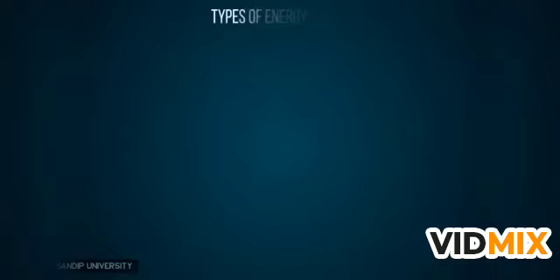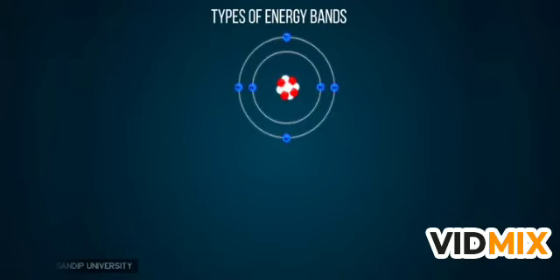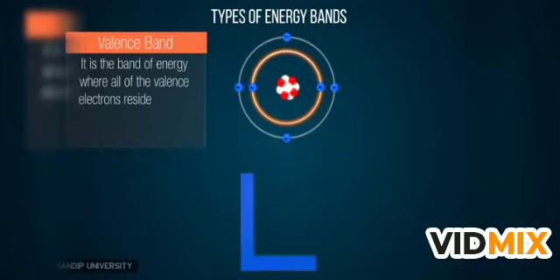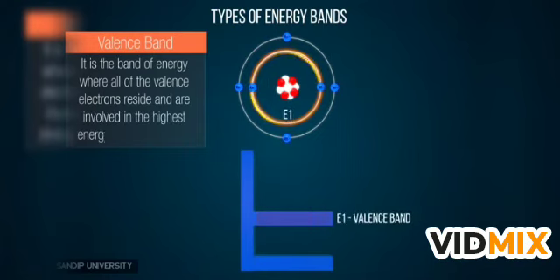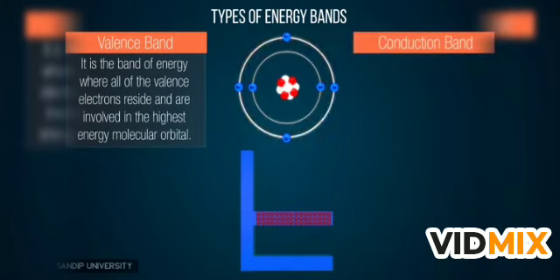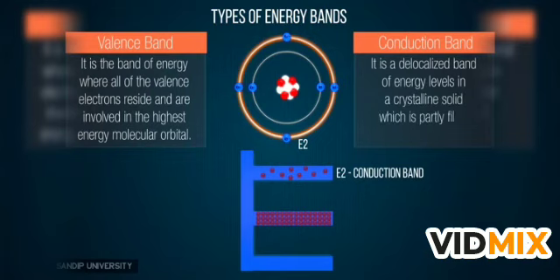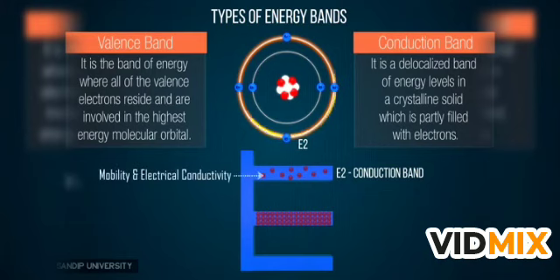Types of energy bands. Let's take a look at various types of energy bands. The first one is the valence band. It is the band of energy where all the valence electrons reside and are involved in the highest energy molecular orbital. The second one is the conduction band. It is a delocalized band of energy levels in a crystalline solid which is partly filled with electrons. These have great mobility and are responsible for electrical conductivity.